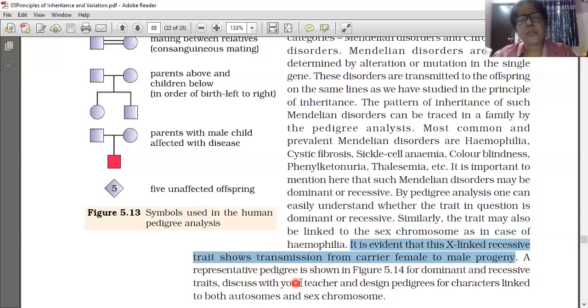A representative pedigree is shown in figure 5.14 that I will show you now. In detail I will explain also for dominant and recessive traits. Discuss with your teacher, as we already discussed. Pedigree characters can be linked to both autosomes and the sex chromosome. If any genetic disorder is occurring on the autosomes, only the particular individual suffers. It will not be carried from that generation to the following generation.